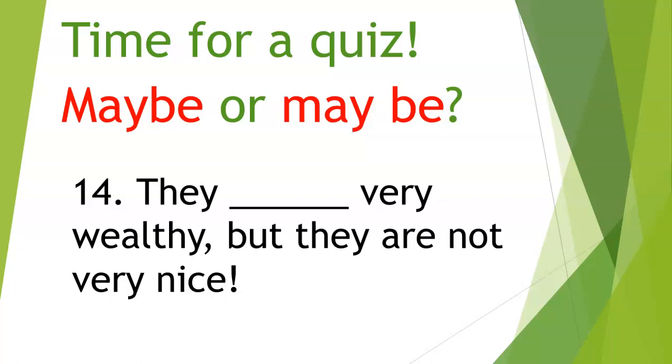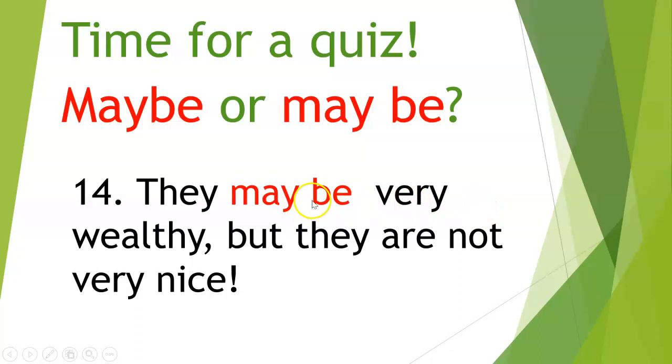I'll give you a few more seconds to think for this one. And for number 14, we're going to use this form. Here, we have a subject first, right? So whenever there's a subject, it's always going to be this form right here.